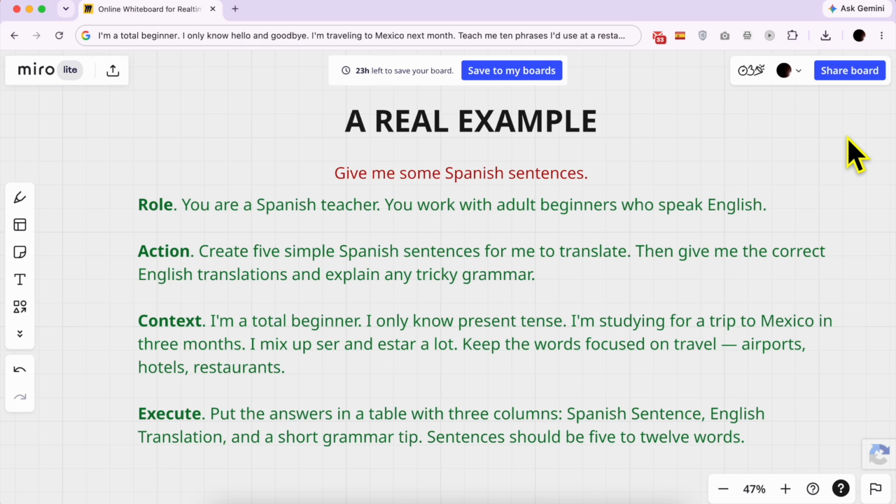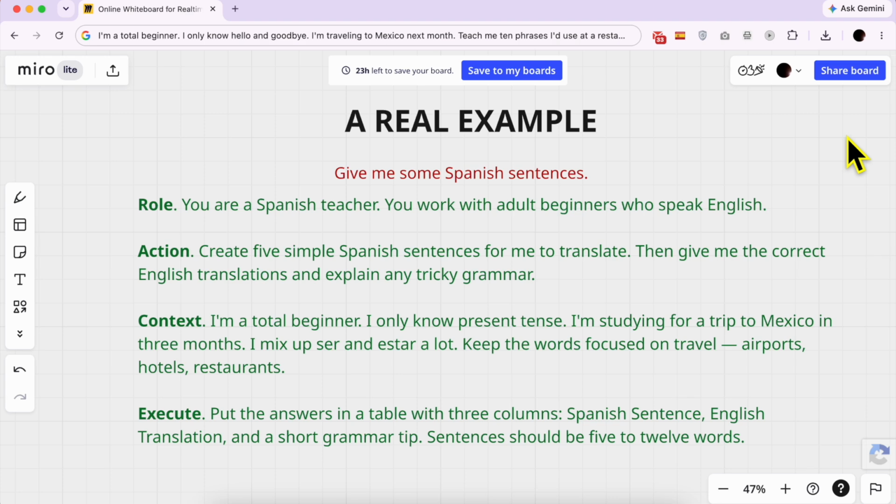Let me show you a real example. I'll build a real prompt from scratch. Let's say I'm learning Spanish and I want some practice sentences. Let's start with the bad way. Give me some Spanish sentences. That's what most people do. And they get random sentences, maybe too hard, maybe too easy, probably not useful.